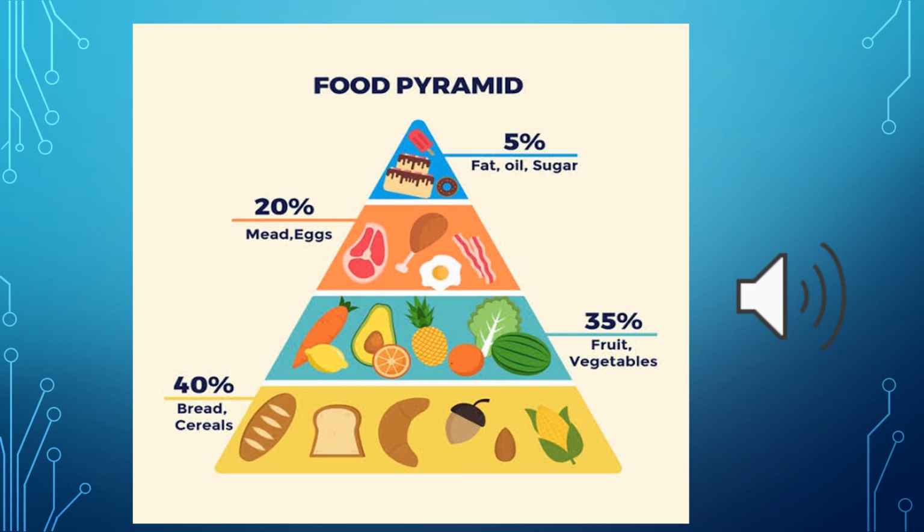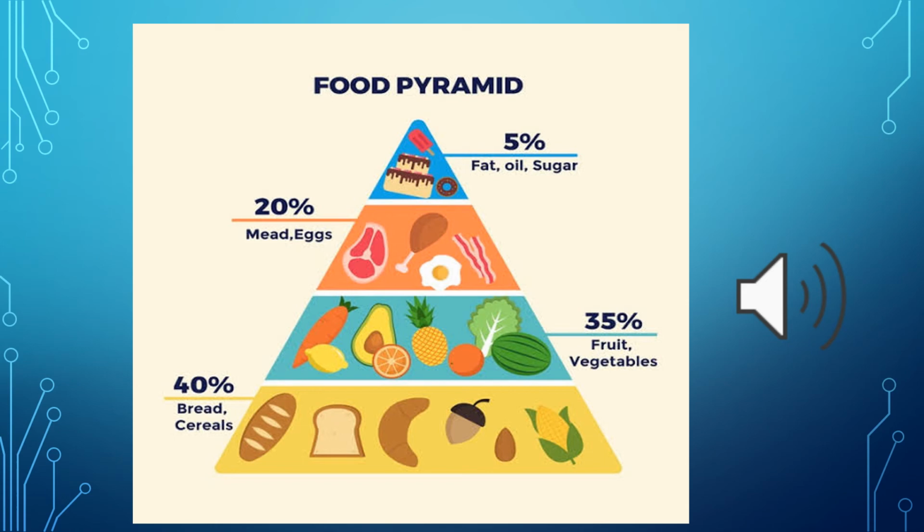We need to have 40% of bread and cereals that can make us healthy, while 35% of nutrients should come from fruits and vegetables, while 20% of nutrients should come from meat and eggs, while we need to have 5% of fats, oils and sugars, which we need to keep us healthy.